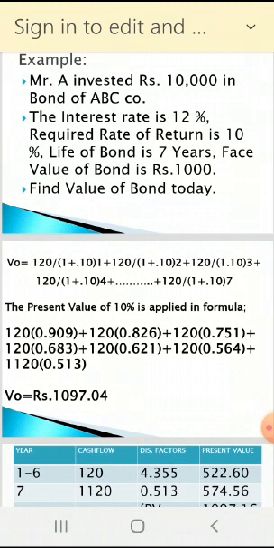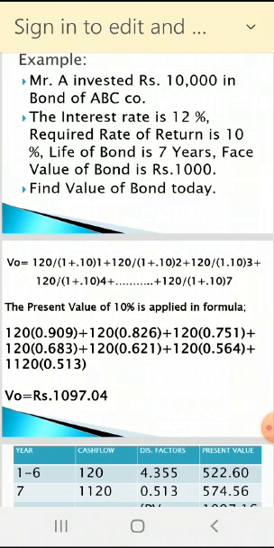And please try to calculate: 120 divided by (1 plus 0.10) raised to 1. Please make it this way. In this way, second year, third year, fourth year, fifth year, and the life is 7 years, so up to 7 years we have to write down. But in the 7th year, what will happen? At the end of the life of the bond, you will get 1,000 rupees back. So 1,000 plus 120 interest, 1,120, and in the last year you will get the 0.513 factor of 10%.